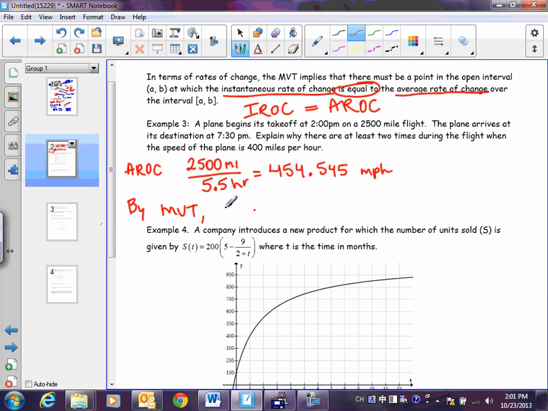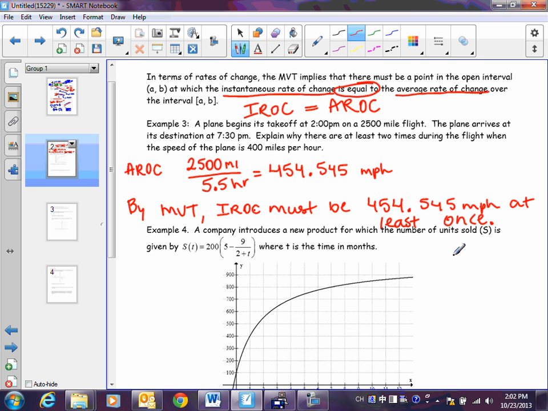So by mean value theorem, I know that my instantaneous rate of change must be 454, and don't write as big as me because I'm writing way too big. At least once, because I really haven't answered the question yet, but I'm getting there.